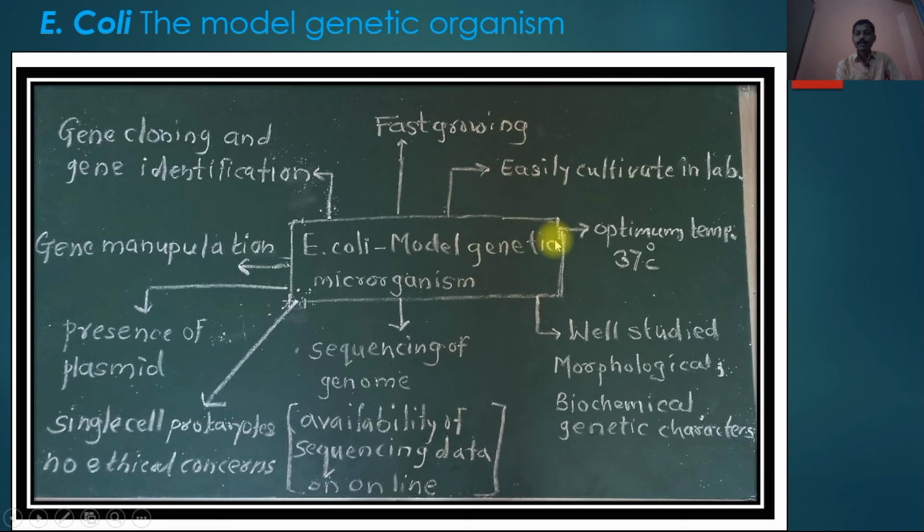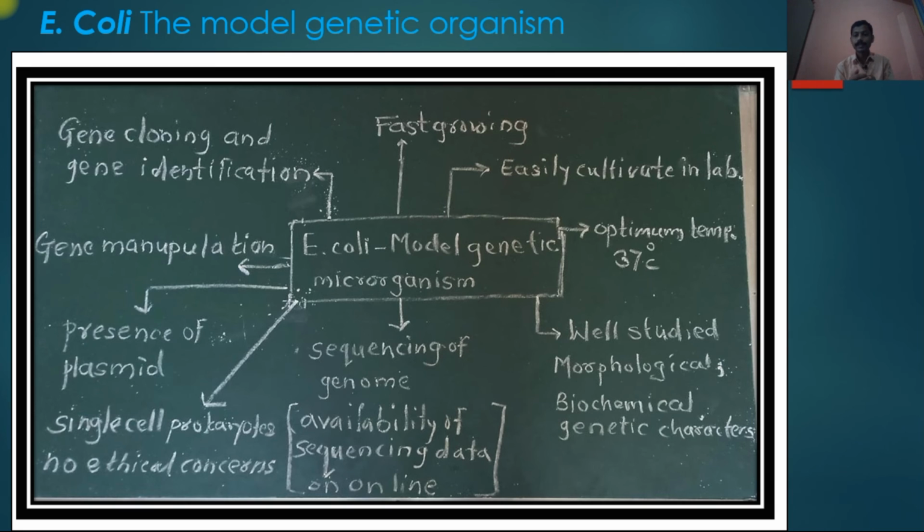Their optimum growth temperature is 37 degrees Celsius, and their morphological, biochemical and genetic characteristics are well studied. These include size, shape, color, elevation, colony characteristics, and biochemical characteristics like which sugar they ferment, which type of gas they produce, and which protein production occurs in various environmental conditions.